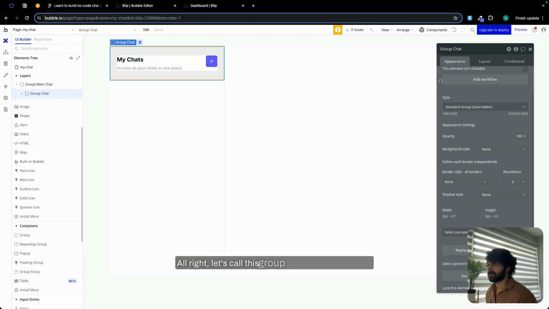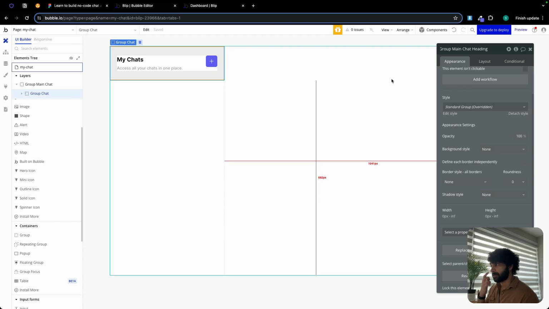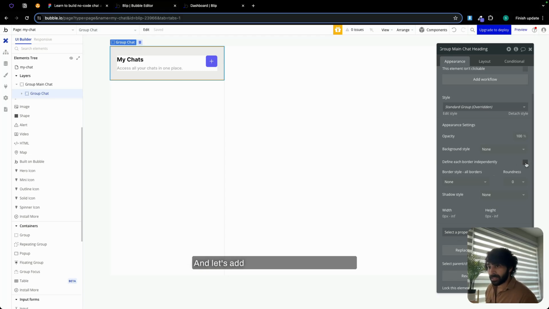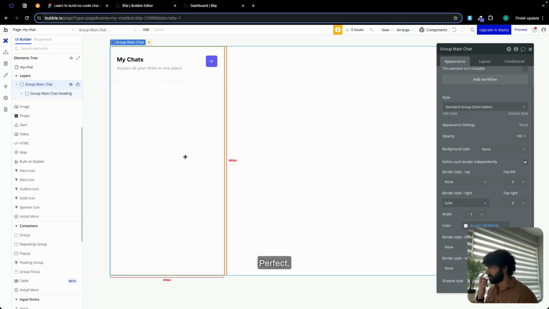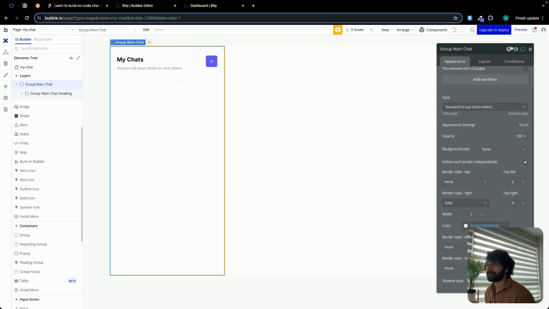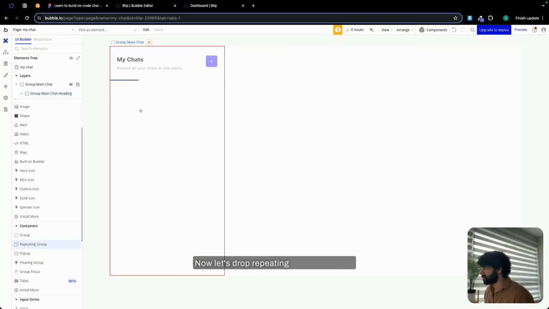Alright, let's call this group main chat head. And let's add a border only on the bottom. Again, same thing, use our border color. Perfect. Looks good. Now let's drop a repeating group over here.